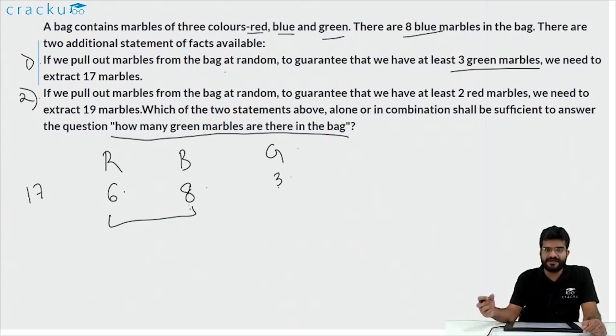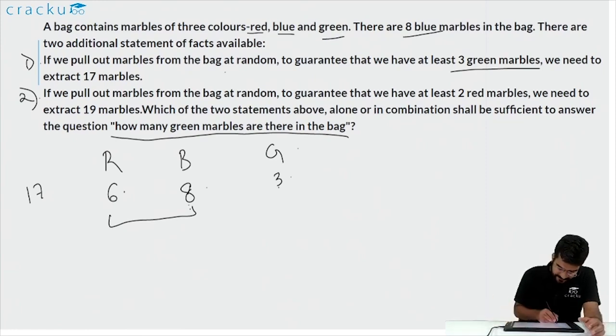So that once the 14 marbles are taken out and you take 3 more marbles, then you are assured that the 3 marbles that are taken out are green. So suppose if you have 7 red marbles, for example, then in the worst case scenario, when you take 17 marbles out, you will have all 8 blue marbles out. You will have the 7 red marbles also out. So that is 15 marbles are gone, and the number of green marbles is only 2.